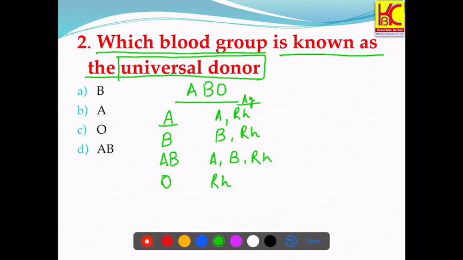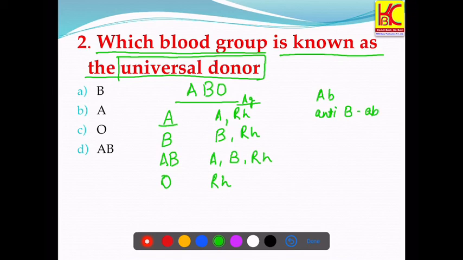Now, what about the antibodies present in persons having these blood groups? In the person having blood group A, they will have antibody against B, anti-B antibody.